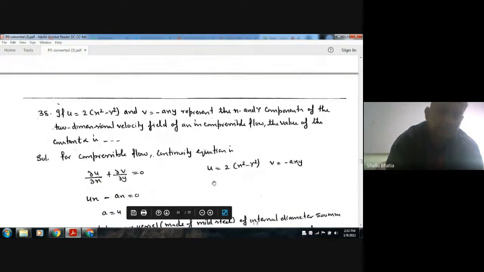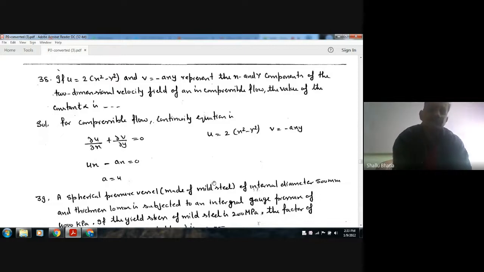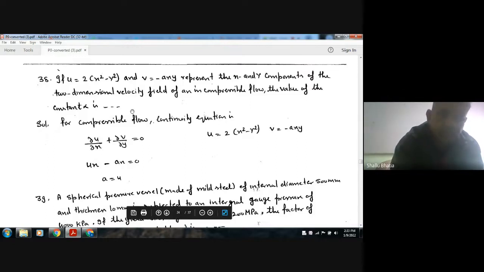Okay. Next, if u is equal to alpha bracket x square minus y square and v is equal to minus alpha xy represents the x and y components of the two-dimensional velocity field of an incompressible flow, the value of constant alpha is? As the flow is incompressible, so the continuity equation must hold.